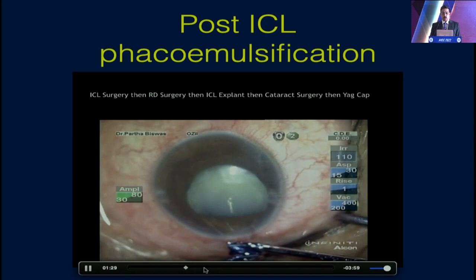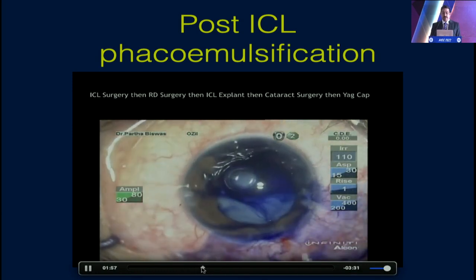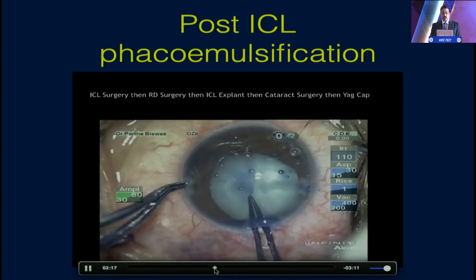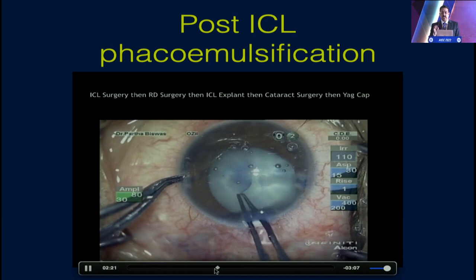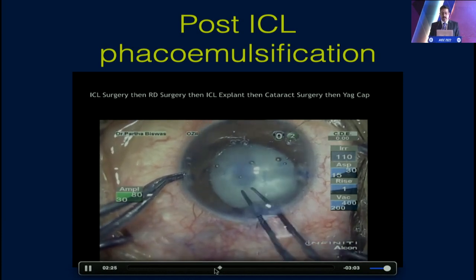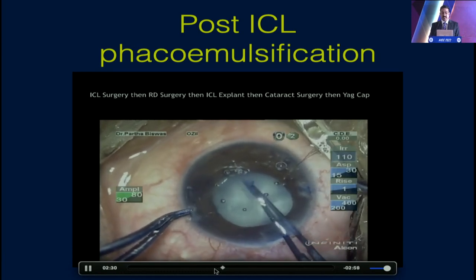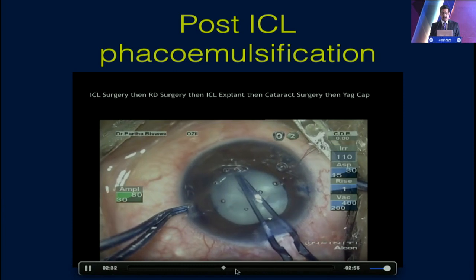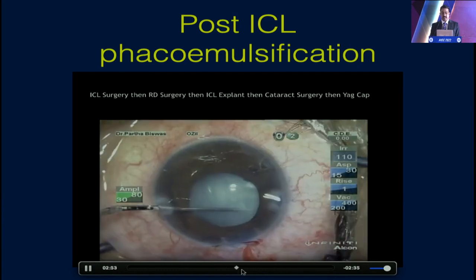The ICL comes out quite smoothly in such patients, but it has to be done very well. So we put in trypan blue for this patient, but this is an intumescent cataract, and you would have noted that there was some synechia in this cataract. So I'm going to have trouble here, and as I try and do the capsulorhexis, the capsular tear runs out, and it runs out not in one place, but in 2 places.